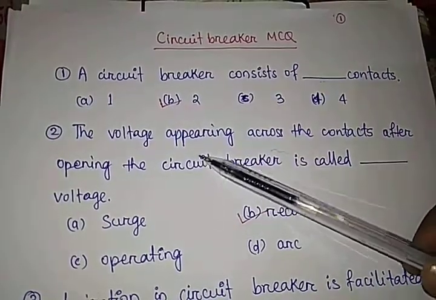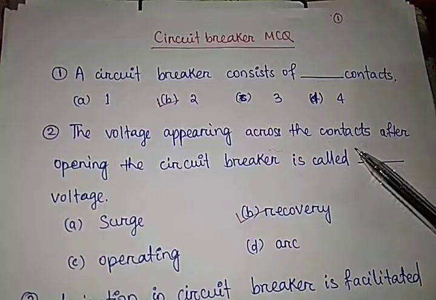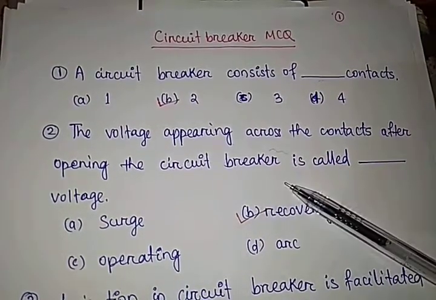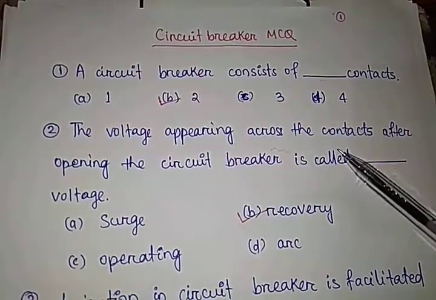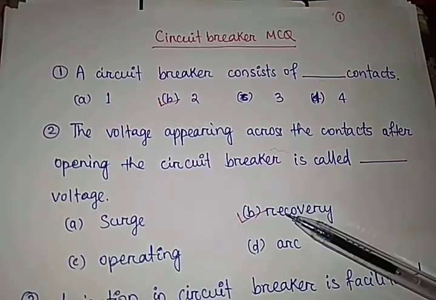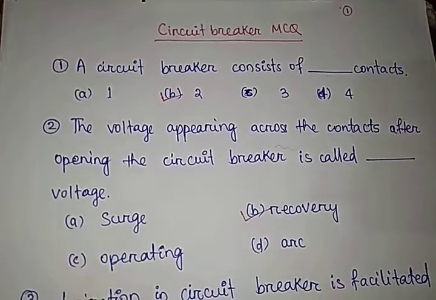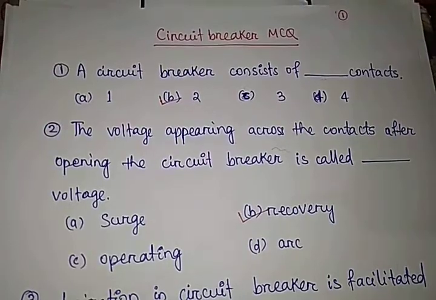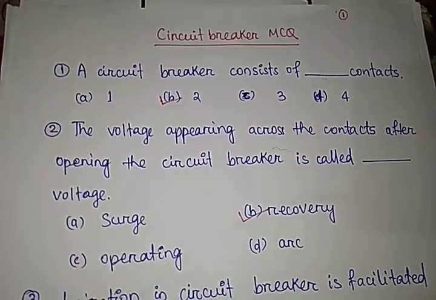Question number 2. The voltage appearing across the contacts after opening the circuit breaker is called dash voltage. Recovery voltage. Option B is the correct answer.